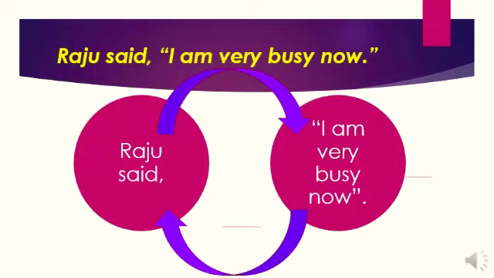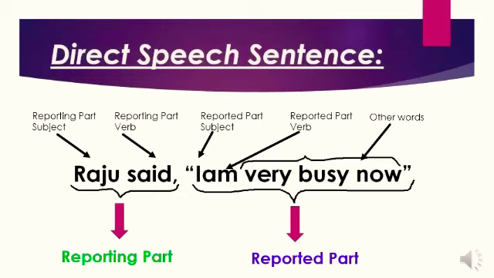We can divide this sentence into two parts like this. In this, the words "Raju said," which are before the comma, are called the reporting part. And the words "I am very busy now," which are in inverted commas, are called the reported part. The verb in the reporting part is called the reporting verb. In this, "said" is the reporting verb. The verb of the reported part is called the reported verb. In this, "am" is the reported verb.